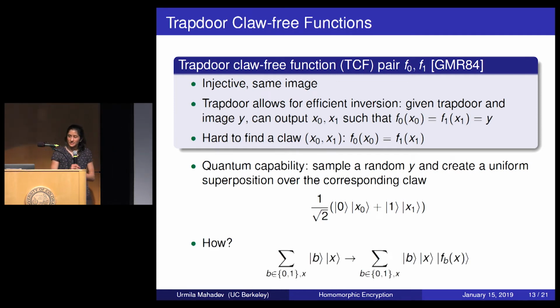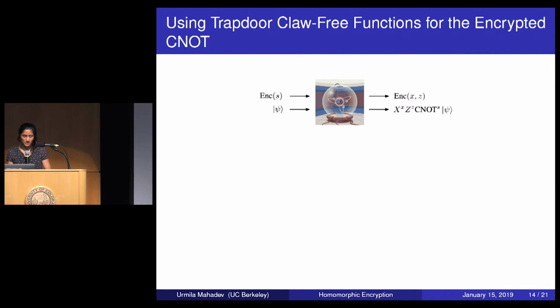And the way he does this is by creating a uniform superposition over the domain, applying the function in superposition, and measuring the final register to obtain an image y, which collapses the state to a superposition over the pre-images. Okay, so this is all I'm going to say for the setup of trapdoor claw-free functions. And now I'm going to show you how they are used to build the encrypted CNOT operation.